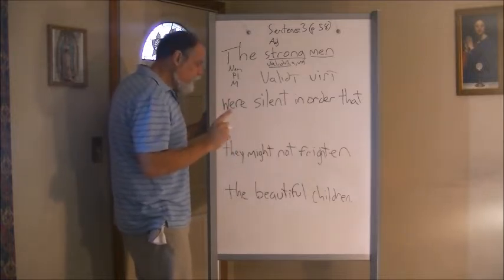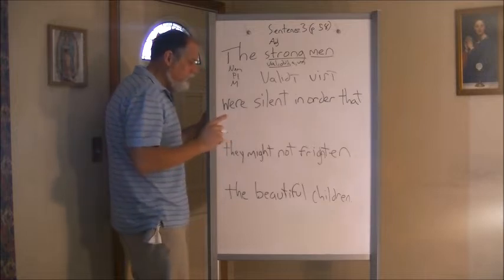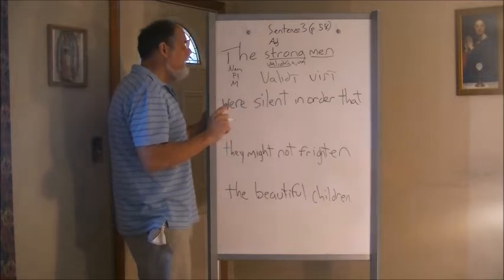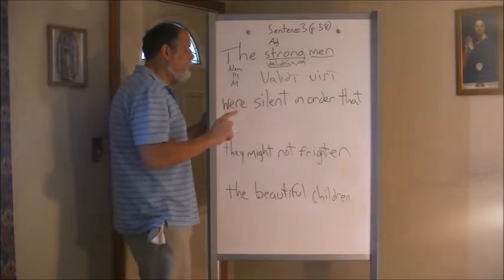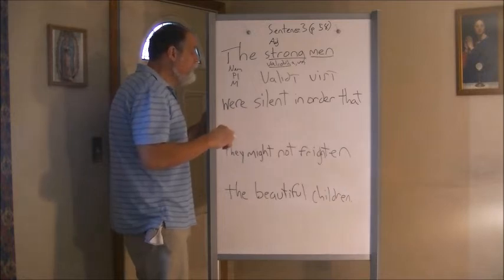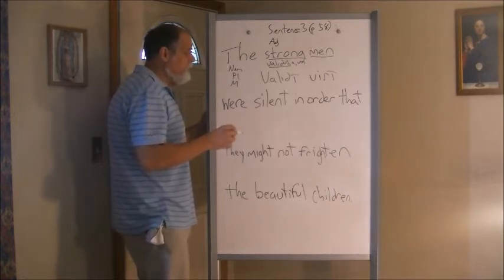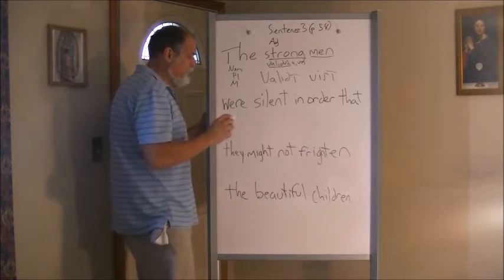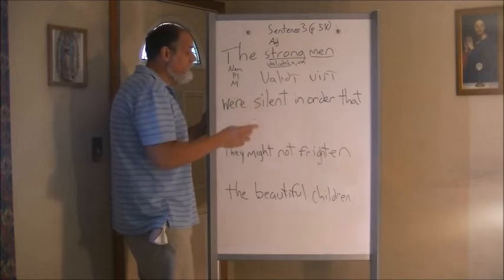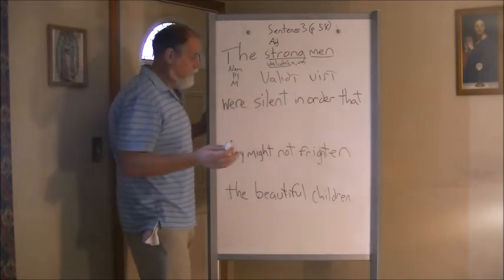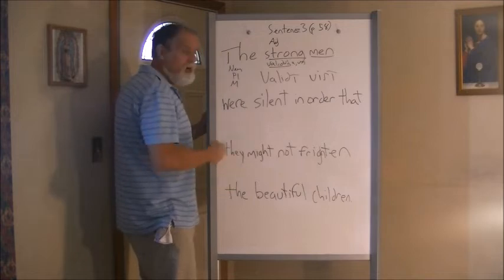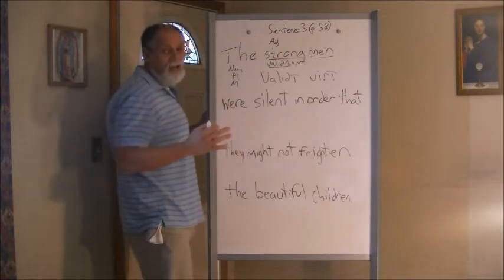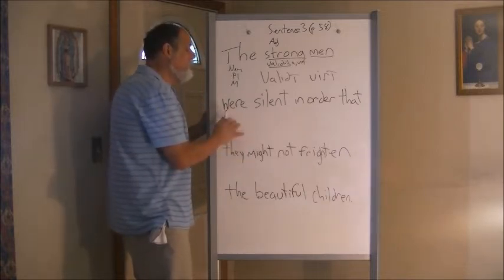All right. We're going to use the imperfect for this one, okay? We might say we're being silent, all right? We're going to use the imperfect for this one. So let's see how that one would work. You could use the pluperfect as well. It's a secondary sequence, but we're going to use the imperfect, all right, in the indicative, all right? Or you could even use the perfect tense, all right? Because we're clearly in the past here. Well, you can't use the pluperfect in this one because it's were silent. But you can use the perfect or the imperfect. All right, so let's see how that would work.